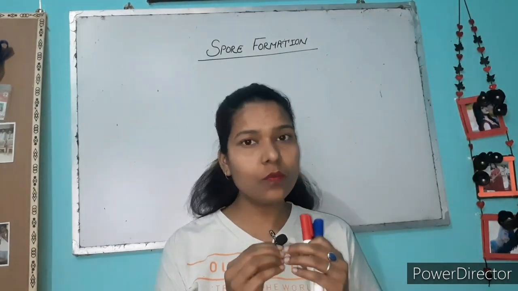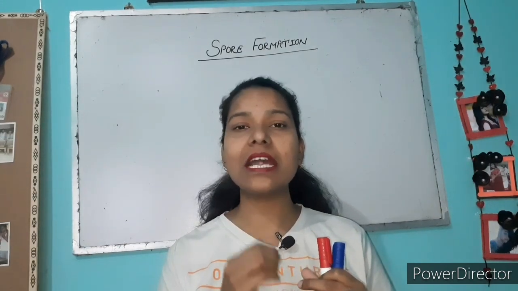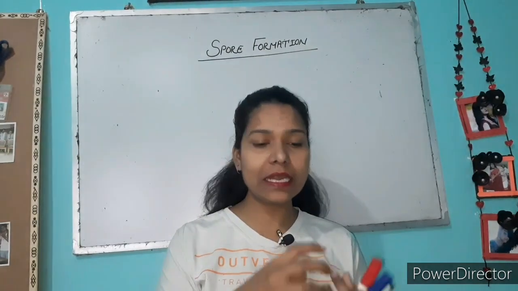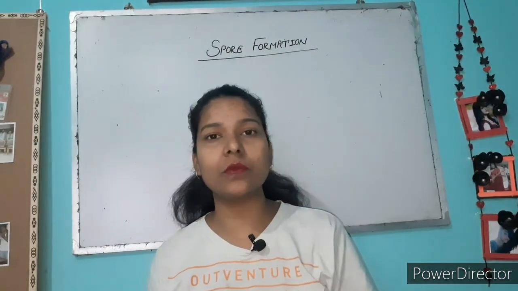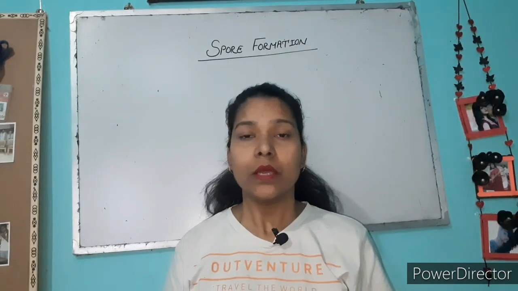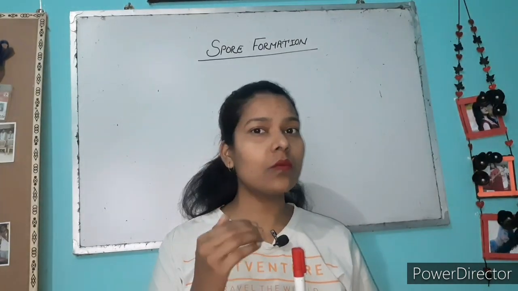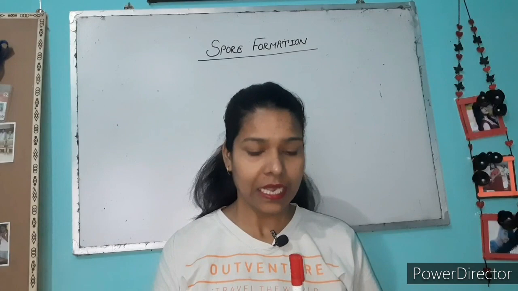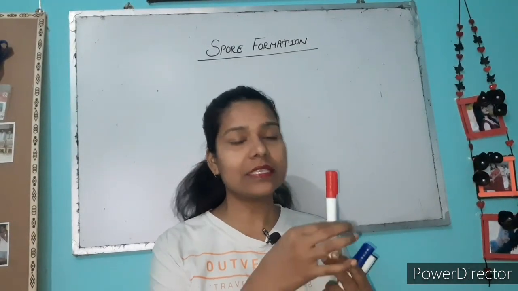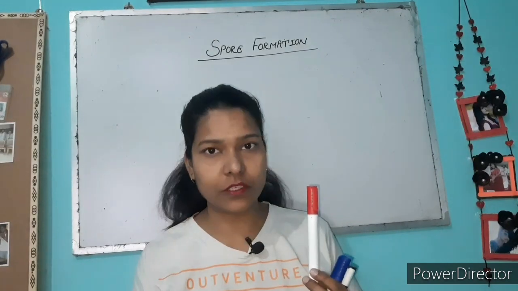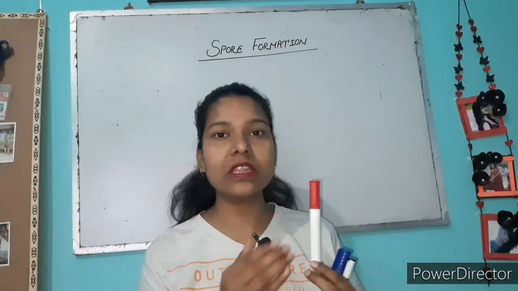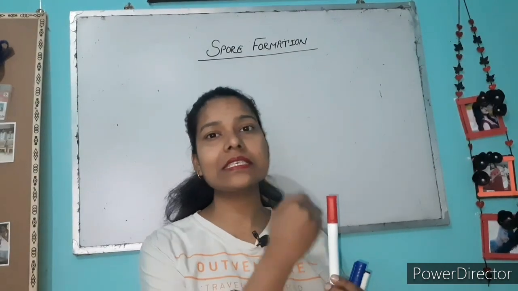The spore develops from the parent body, comes out of the parent's body, and develops to become a complete offspring. It is also a mode of asexual reproduction, and in asexual reproduction we already know that a single parent forms its offspring. In this case, a single parent forms its offspring with the help of spores.